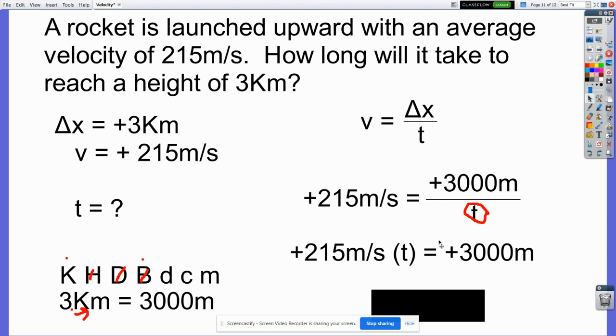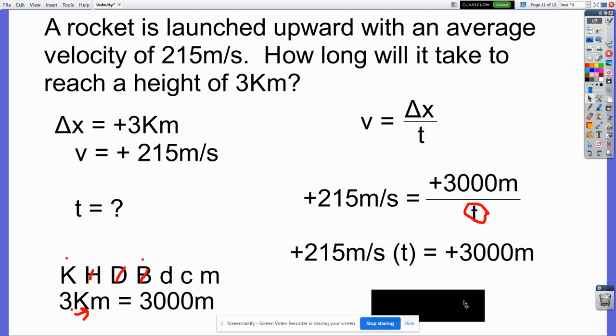Because here's the problem that even honors and AP students will make. If I leave the equation like this, they'll divide both sides by 3,000 and they'll say they're done. But the problem is that numerator doesn't disappear. That numerator just changes to 1, and what you solve for is 1 over t. You can see once you have it rearranged, you're not dividing by 3,000 at all. You're going to divide both sides by 215.